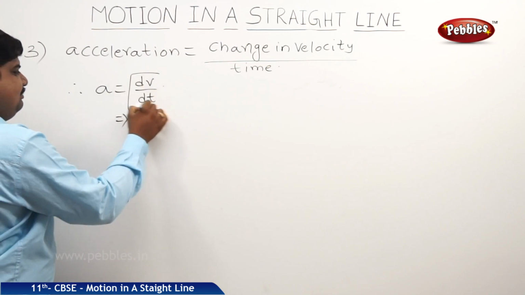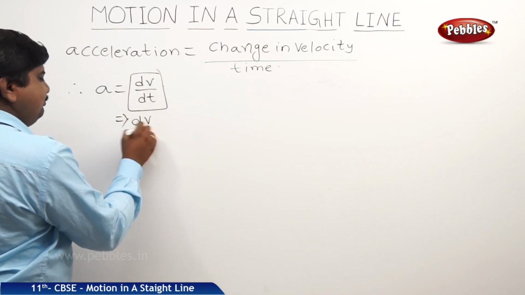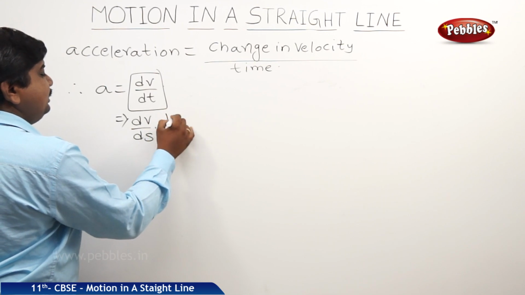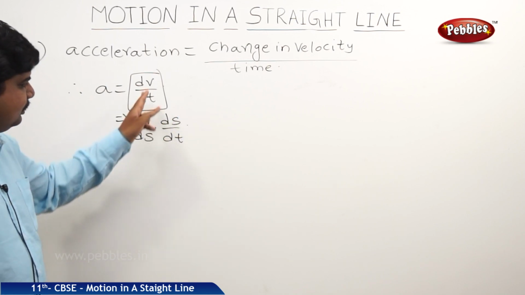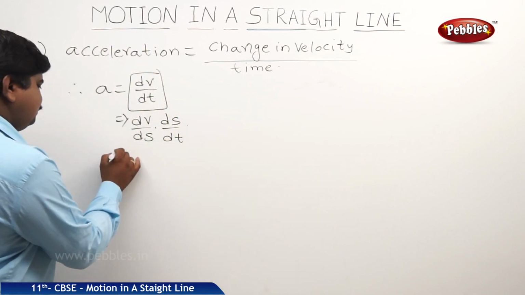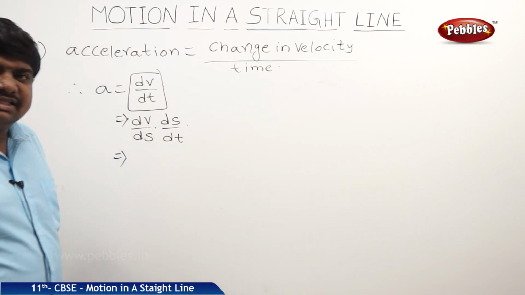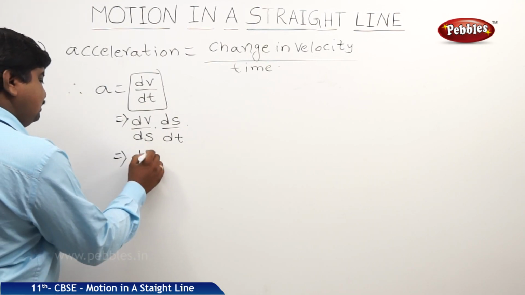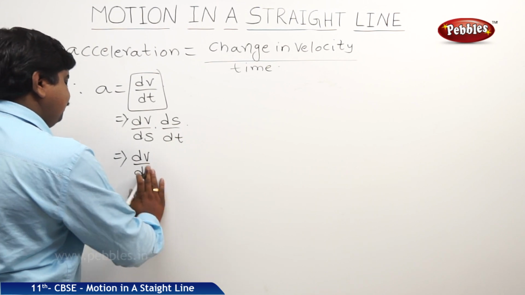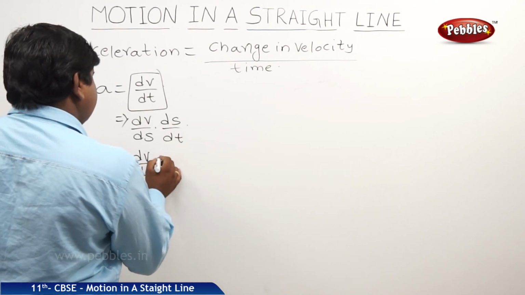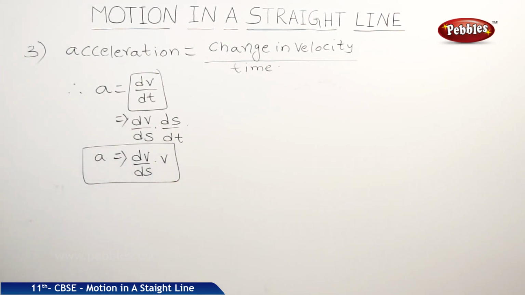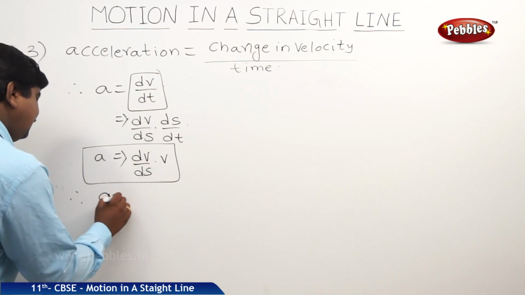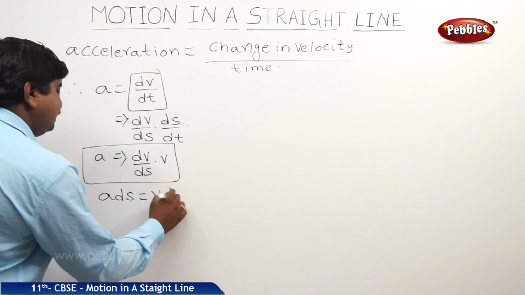Now we are changing this dv by dt into dv by ds dot ds by dt. Anyway, this ds cancels out, then we will get the same equation. So we know that ds by dt is v. So therefore it will become dv by ds into v is equal to acceleration. If we cross multiply both equations, it will become a ds is equal to v dv.